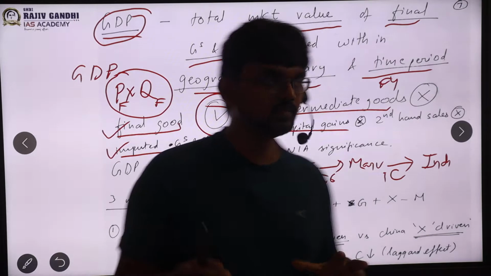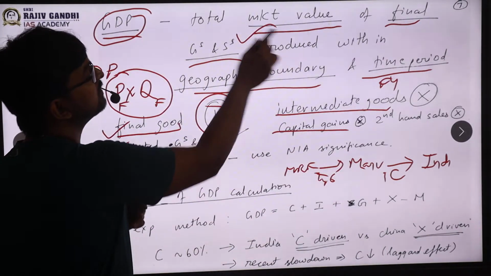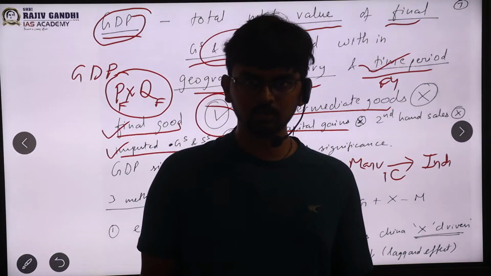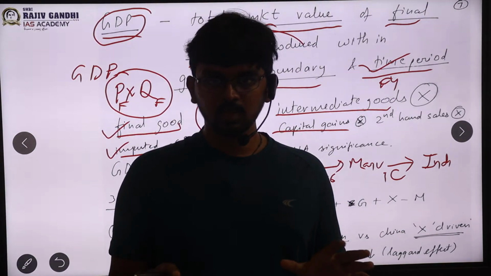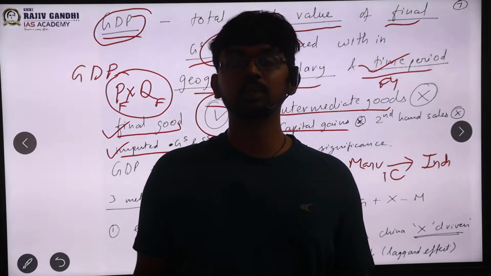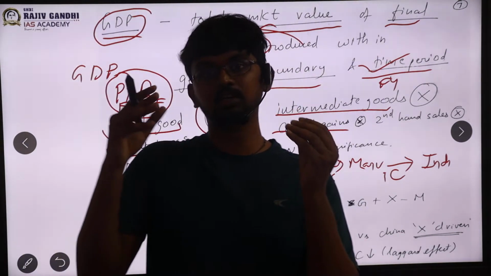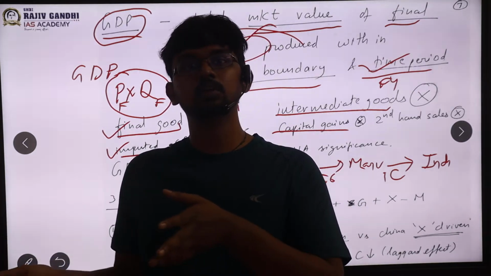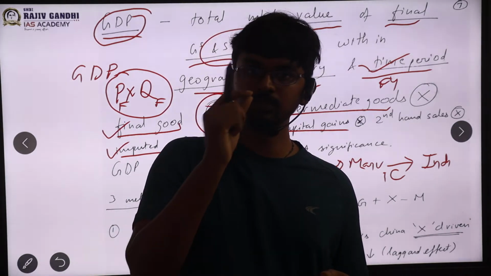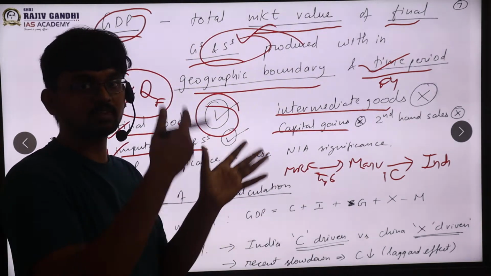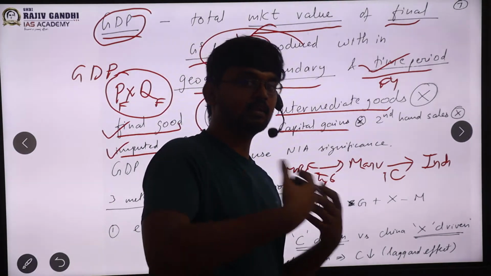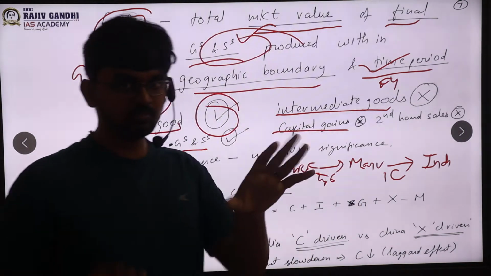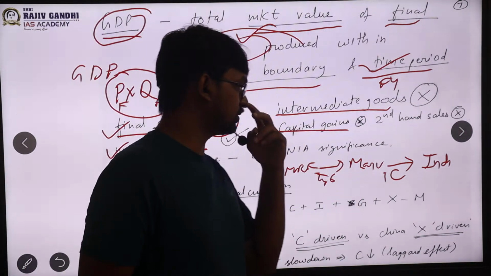To answer that question, we'll see the definition. It is goods and services produced in the time period. So was that land produced in this time period? No, that means I will not add that in GDP. For example, if a flat was constructed this year in Nagar and it was sold, that will be included, sir. So all those capital gains on an existing asset, where I bought it, the price appreciated and I sold it, the difference is capital gains. That will not be counted in GDP. So that should be noted.